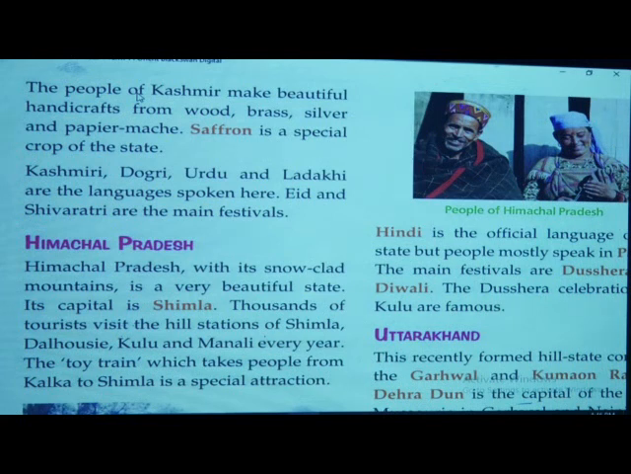What type of language do they speak? We are Maharashtrian, correct? So what language do we speak? Marathi is the main language, and we speak other languages also. Here in Kashmir, what languages do they speak? The Kashmiri language, Dogri language, Urdu language and Ladakhi are the languages spoken by the people.